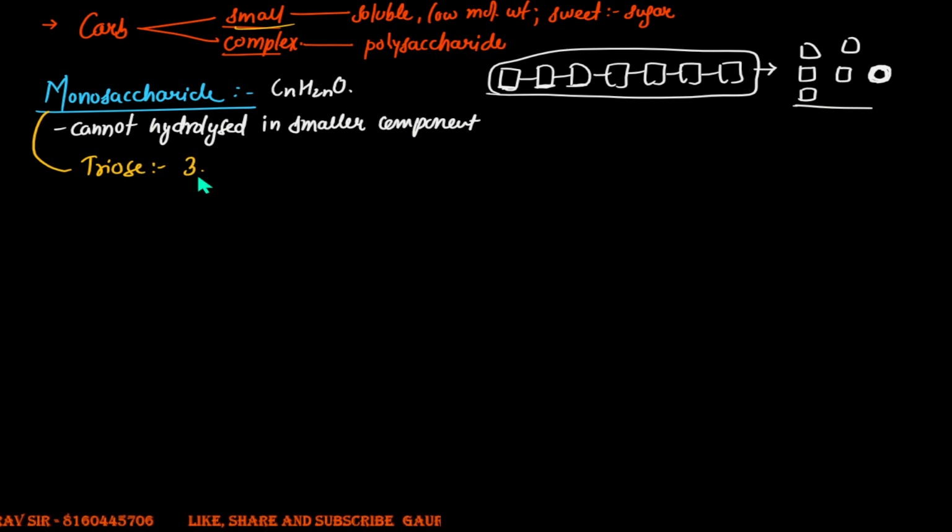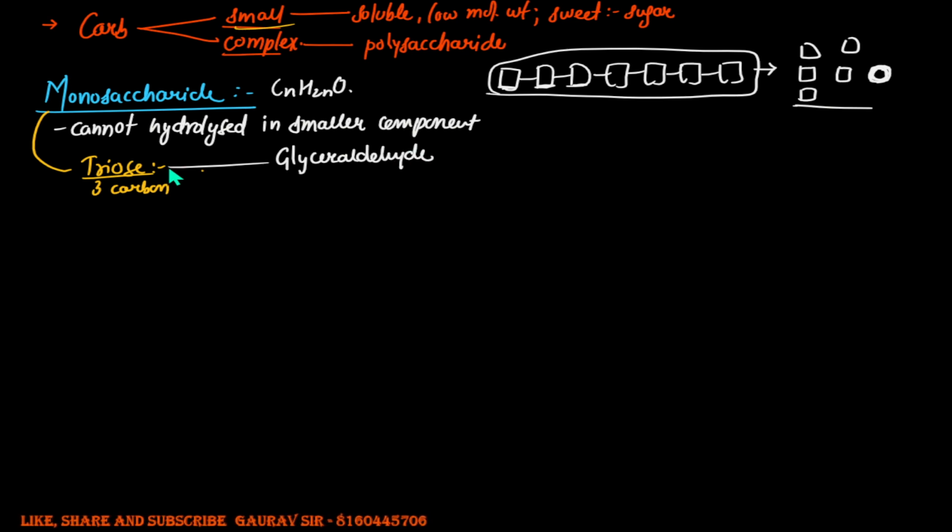A few examples of triose sugars are glyceraldehyde. The other example of a triose sugar, as far as I remember, is dihydroxyacetone.